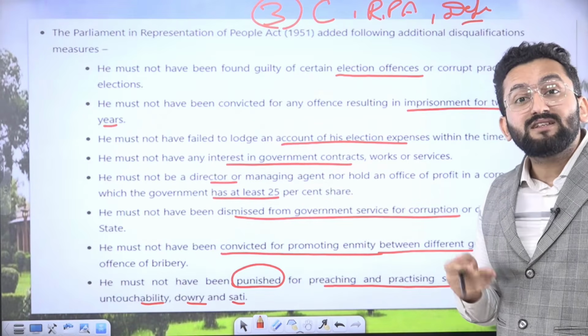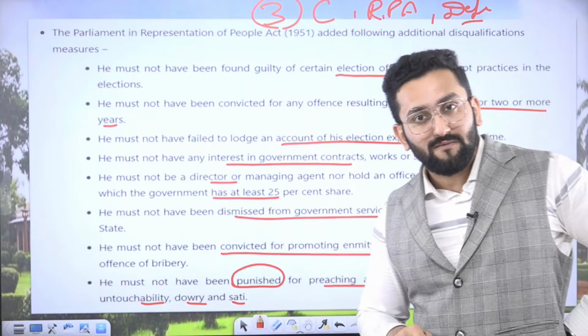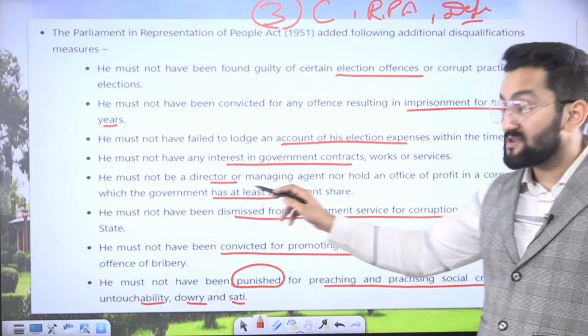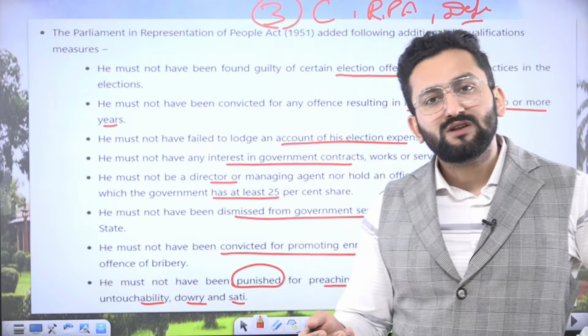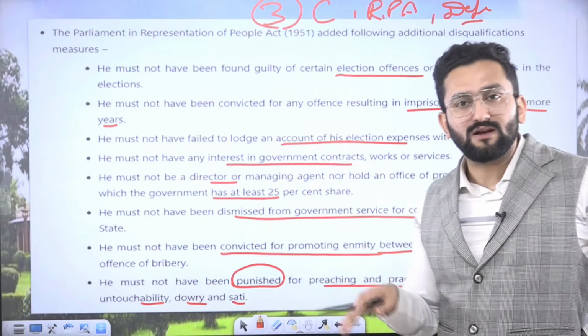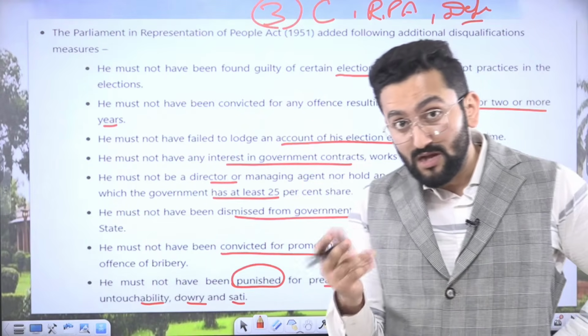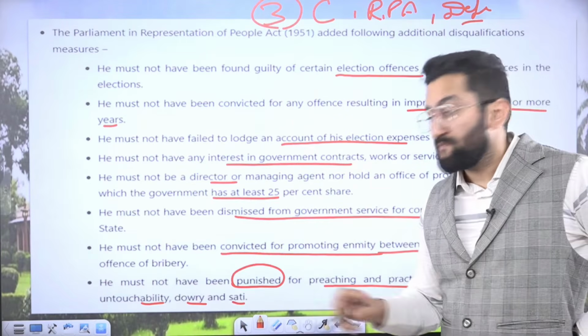If you are interested in some government contract, it means you took some government contract. That is also wrong. It can be a basis. If there's a company in which more than 25% stake is with the government and you are the managing director there, it means you are drawing some profit from there. So this will be counted as office of profit and you can be disqualified.